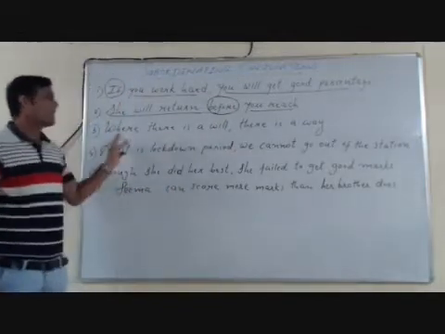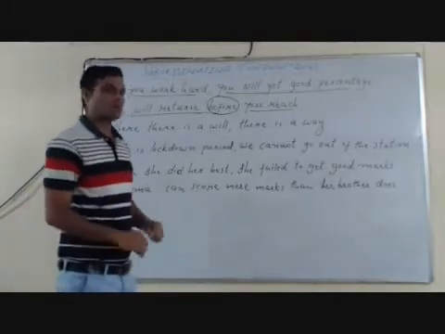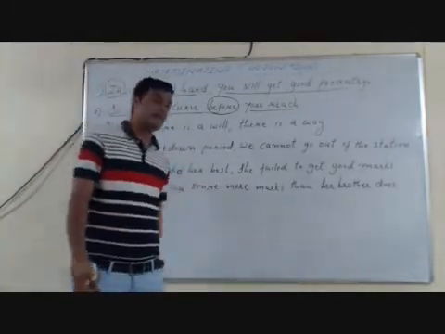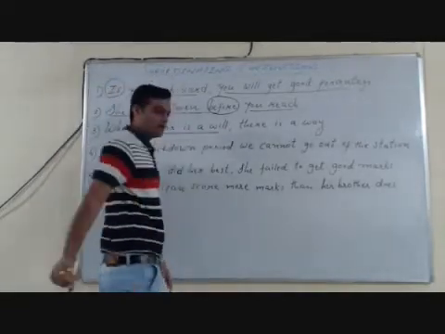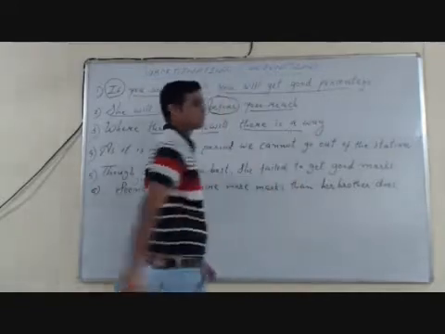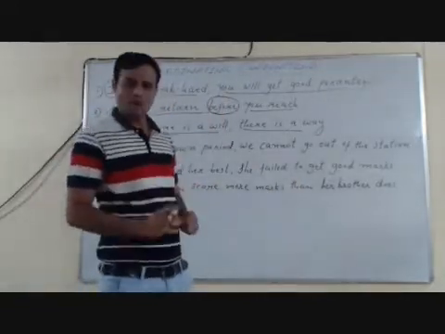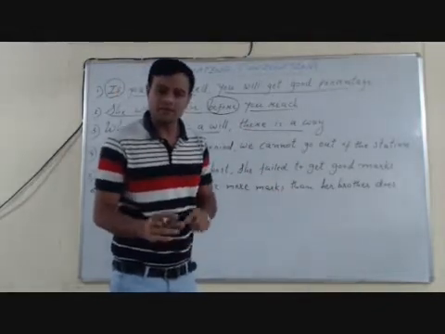Third: where there is a will, there is a way. I would like to add that this is a proverb. Here also, two clauses. There is a will does not have complete meaning. It is a subordinate clause. Whereas there is a way has complete meaning, so it is a main clause.